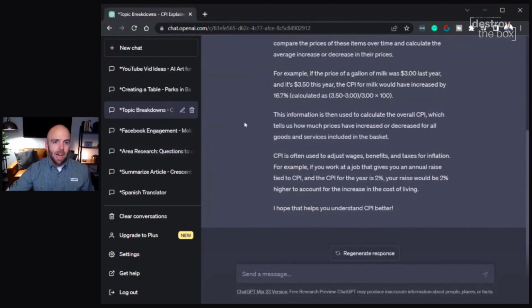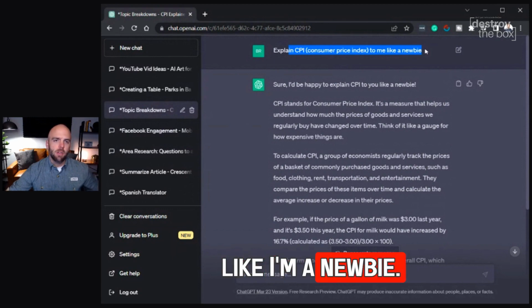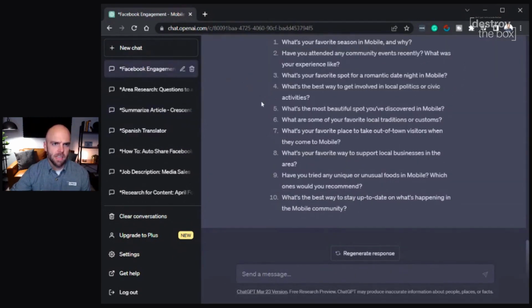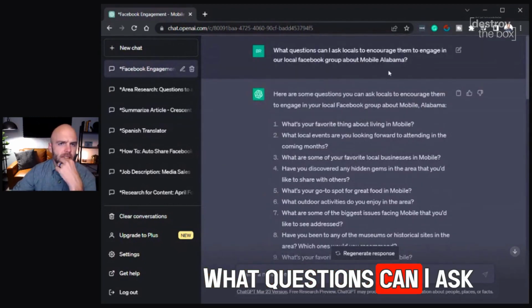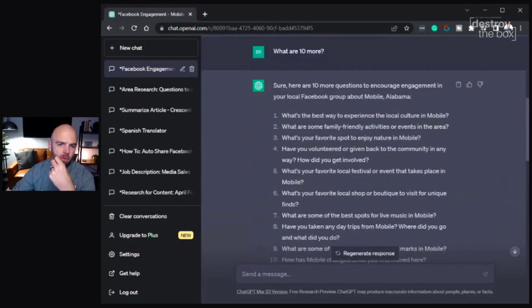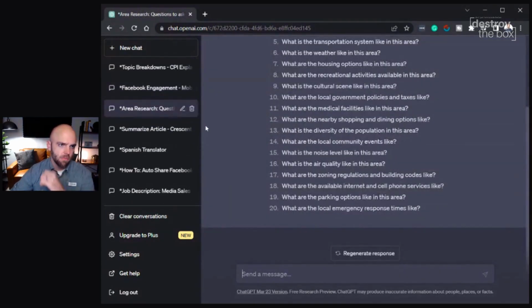Here is a topic breakdown. So I'm going to just ask, explain CPI to me like I'm a newbie. And so basically here's education, right? Topic breakdown. This next one, Facebook engagement. What questions can I ask locals to encourage them to engage in our group? These are some great suggestions. So I put a star by that I thought were just things that I will use. And again, the things that were different use cases. That's why I'm just going through them now.